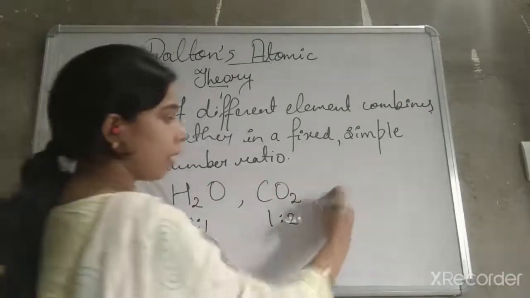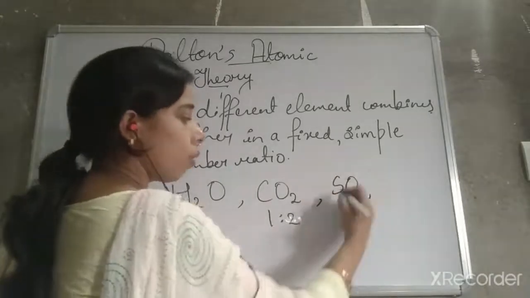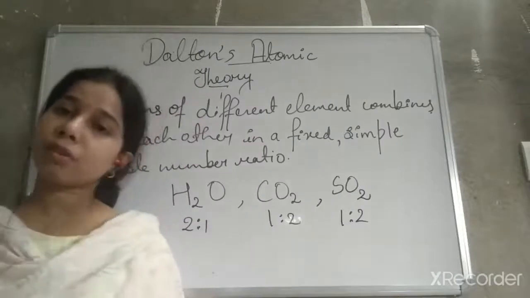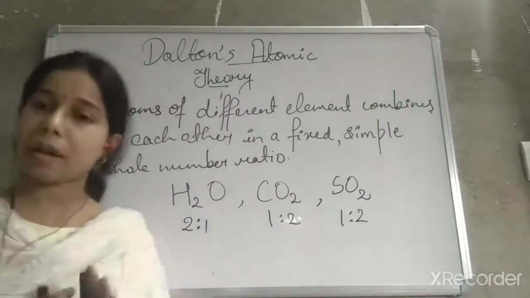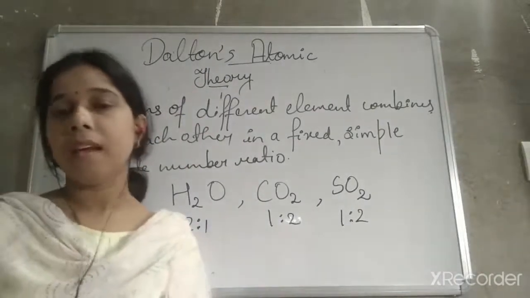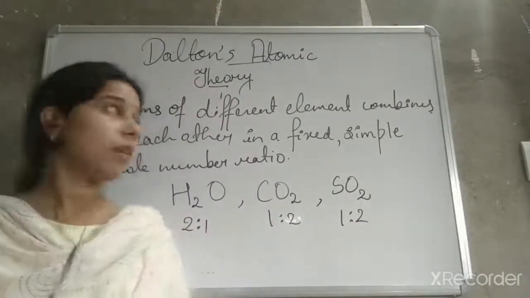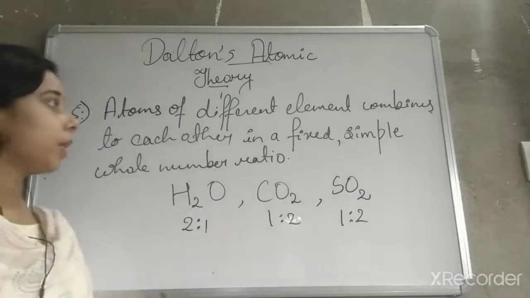Like that, if you take SO2, 1:2. So he explained that when two or more atoms combine together, they always combine in a simple whole number ratio. Okay, so this is Dalton's atomic theory.